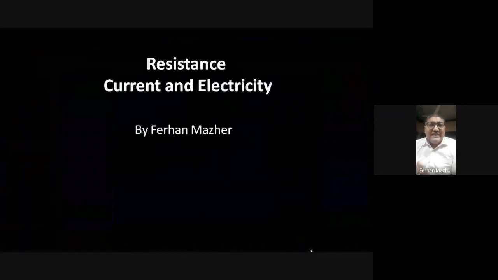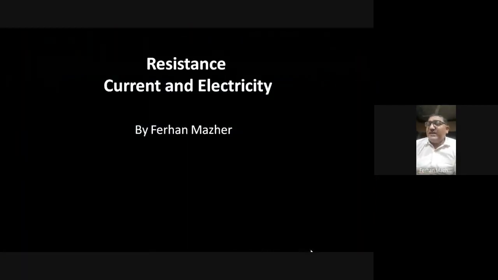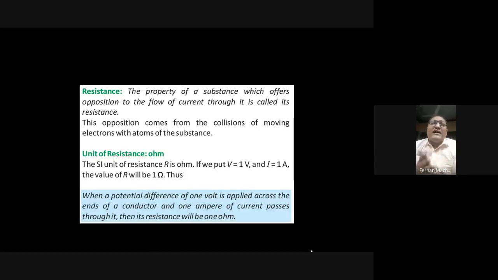So, basically, the resistance means that whenever you try to pass current through any material, the material will not let the current pass through it. So what do I mean by this?